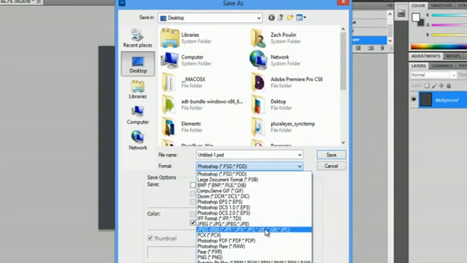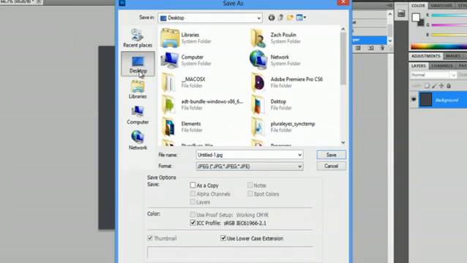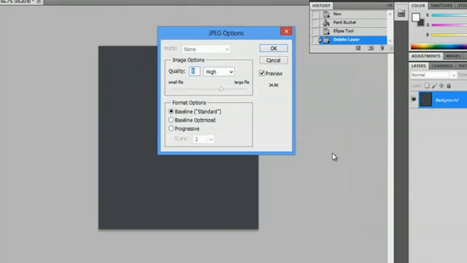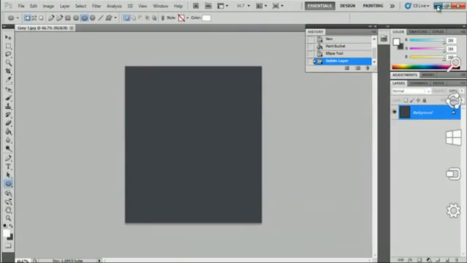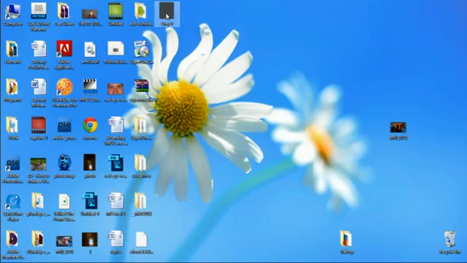So I go Save as JPEG, and we'll save it to the desktop and call it Gray 1. And hit Save. And here you can pick your quality. That one's fine. Say OK. Now if I minus this out, Gray 1 is saved as a JPEG.